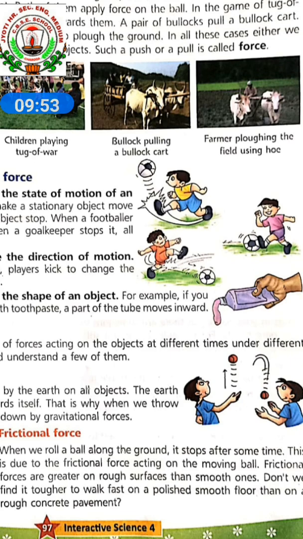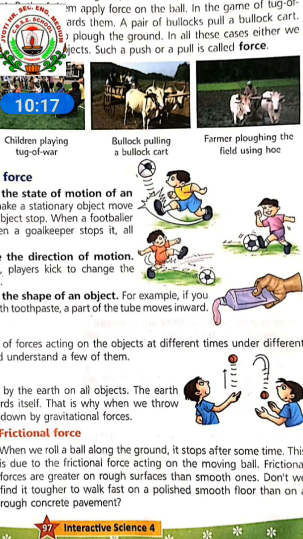Frictional force. When we roll a ball along the ground, it stops after some time. This is due to the frictional force acting on the moving ball. Frictional force is greater on a rough surface than on a smooth one.